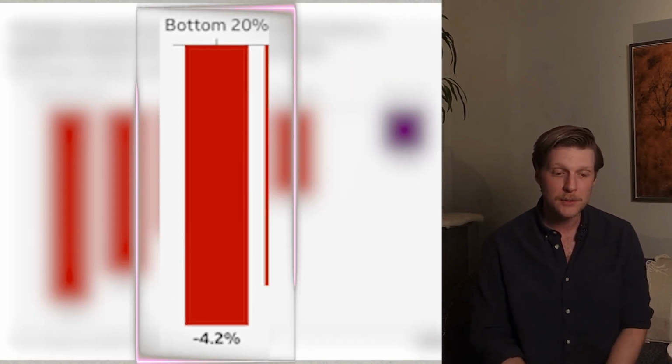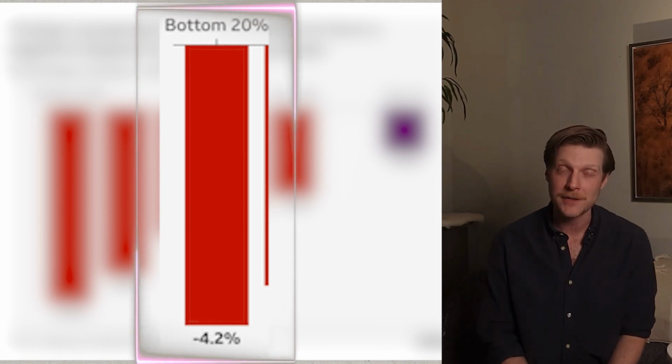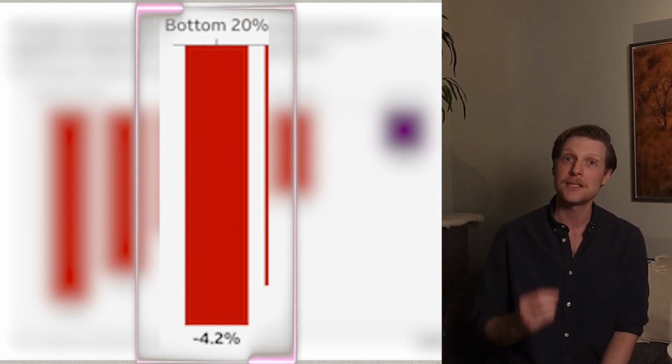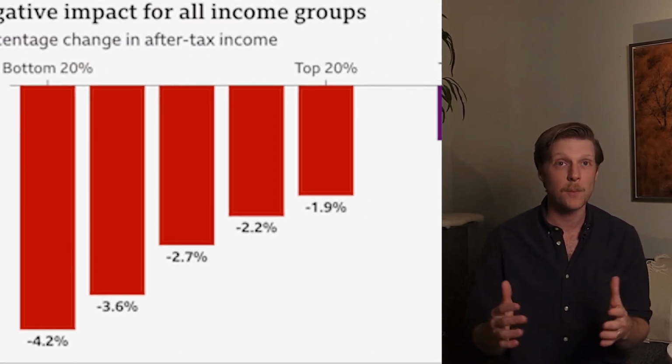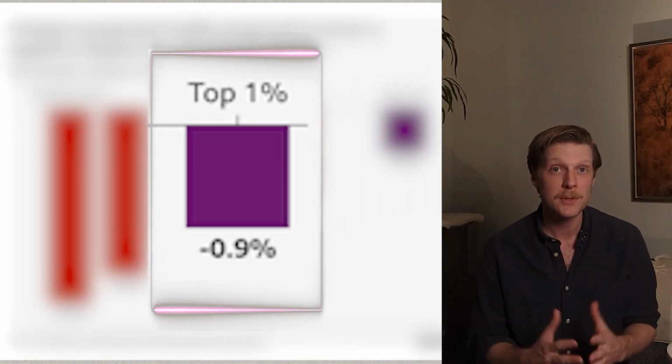So the bottom 20% of people can expect over 4% reduction in their after-tax income because they're going to be spending more on goods. With the top 1% being affected the least, they're only going to be losing less than 1% of their after-tax income. The top 1% are mainly the owners and investors in the United States, and they are not going to be impacted as much because places like Costco and Walmart are going to raise their prices. It's going to increase their profits. And so they are somewhat insulated from the cost of goods.